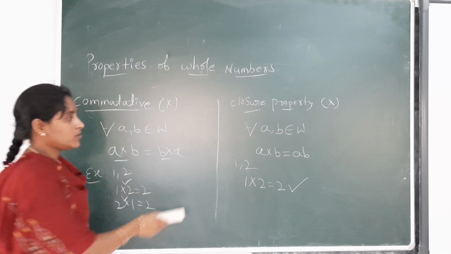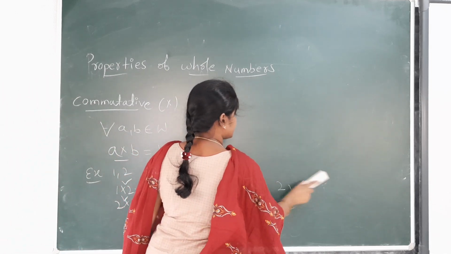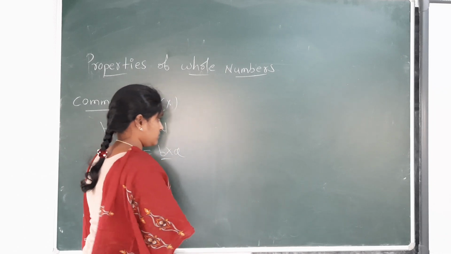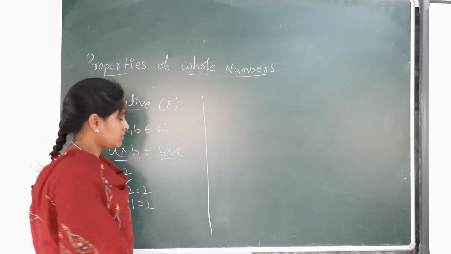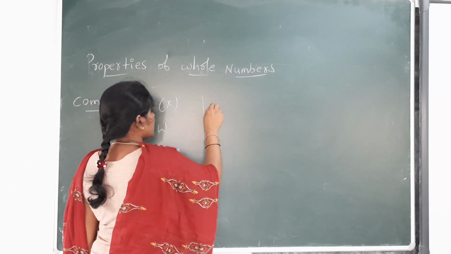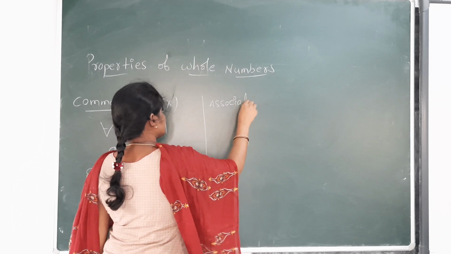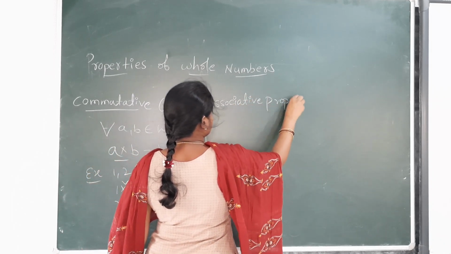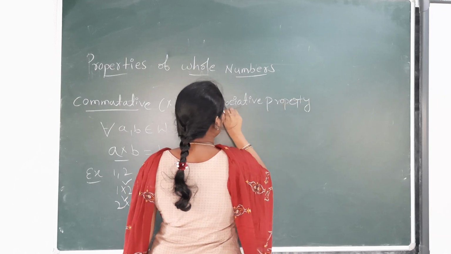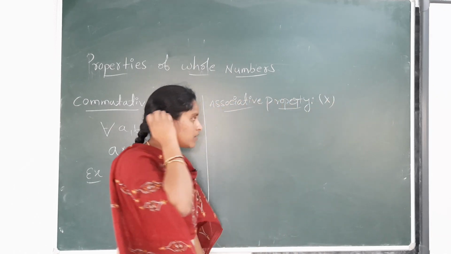Next, coming to the associative property under multiplication.